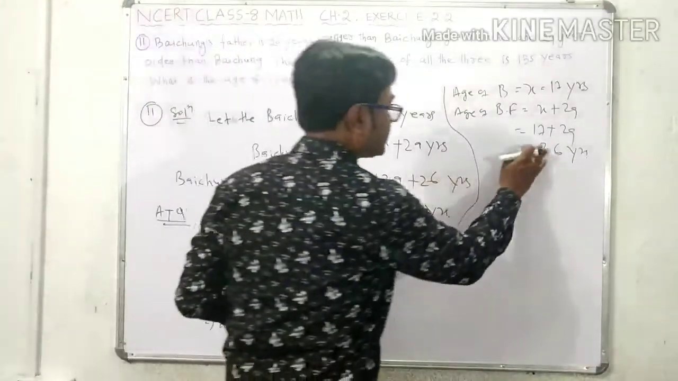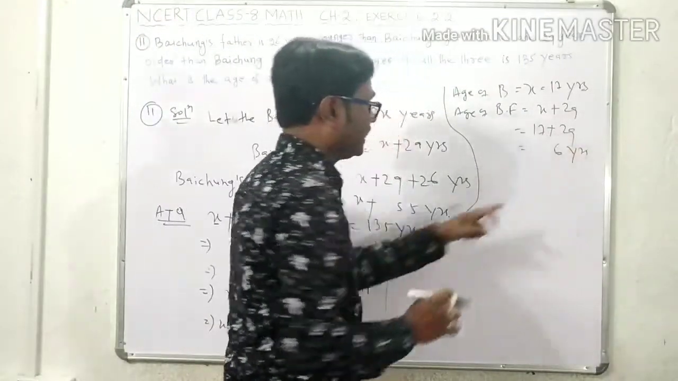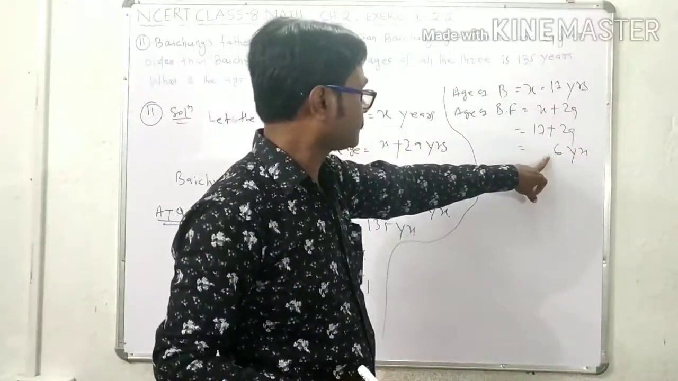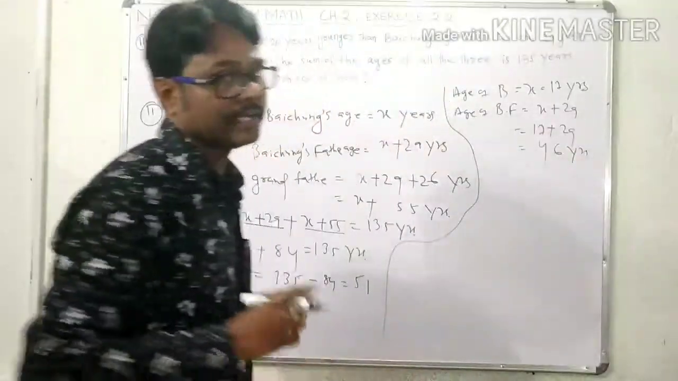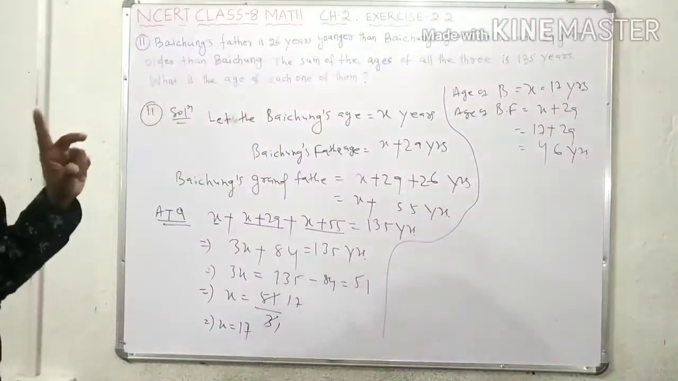Sorry, that is 46 years. Okay. 9 plus 7, it is 6. 2 plus 1, 3, 3 and 1, 4. It is 46 years. Is that clear? So it is the age of Baichung's father.